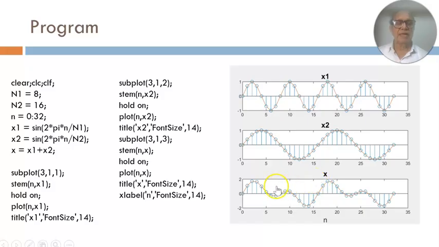Now if you look at x, you will find that up to 16 samples, this is the nature of the waveform, and after 16 samples, this nature repeats. So clearly it shows that x is periodic with 16 samples. So the previous example that we worked out manually, analytically, we have verified through this program. So this was a short introduction to periodic signals, and that is all in this session.